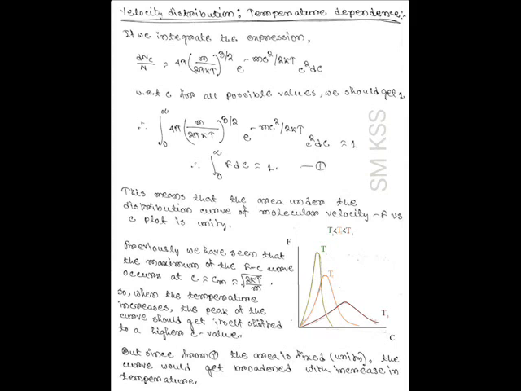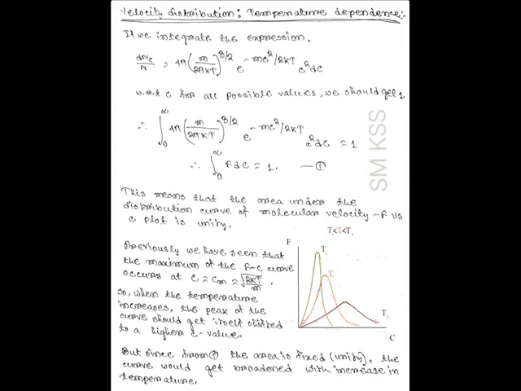That is, the peak of the curve gets shifted to a higher value of c. But from equation 1 we know that the area under the curve is fixed, equal to unity. Thus, with the increase of temperature, the curve would get broadened.